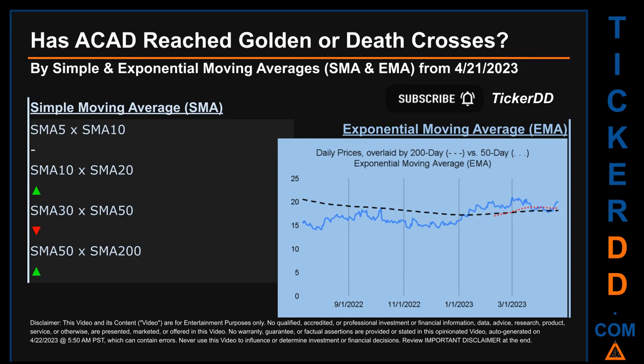Continuing with SMA, we looked across the 5 to 10, the 10 to 20, and the 30 to 50-day ranges to see if golden and death crosses had been reached. We found golden cross signal for the 10 to 20. We found death cross signal for the 30 to 50. We could not find either golden cross or death cross signal for the 5 to 10.